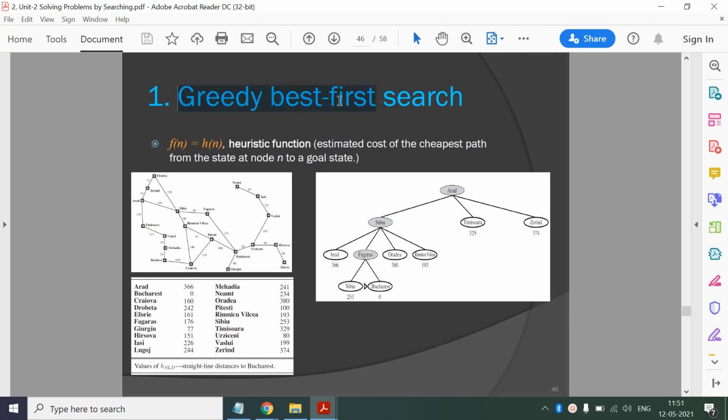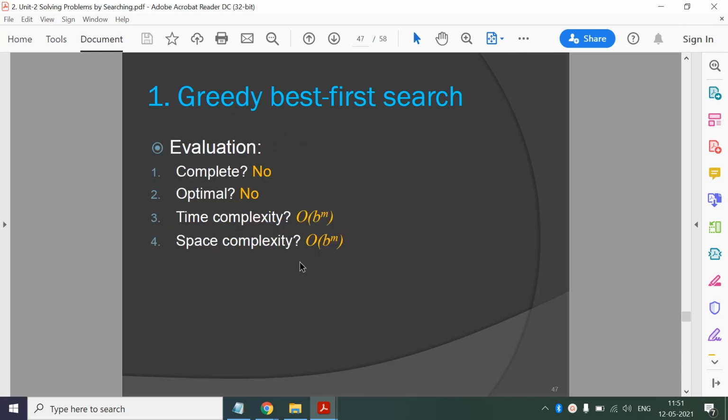The first algorithm is greedy best first search. Here the evaluation function is equal to h of n, directly the value of the heuristic function. We have seen the example. This is not complete, this is not optimal, and it has exponential time and space complexity.